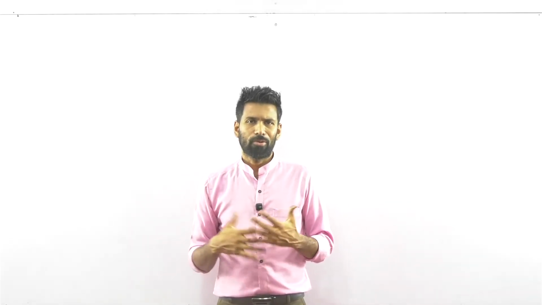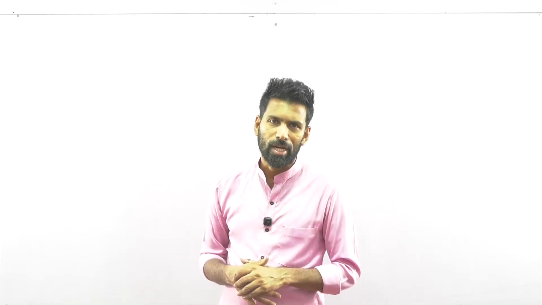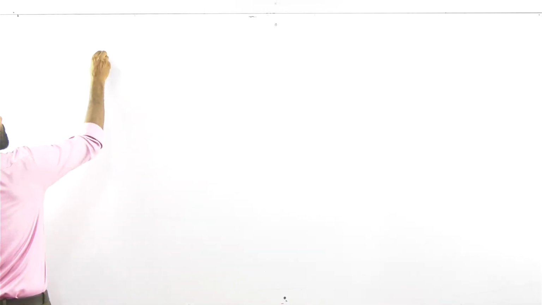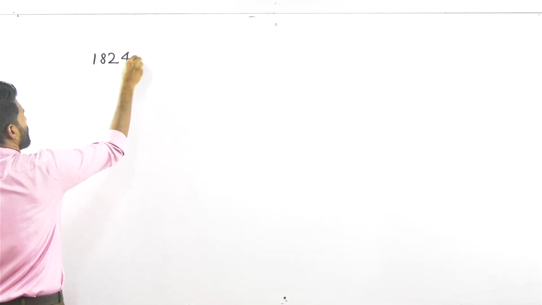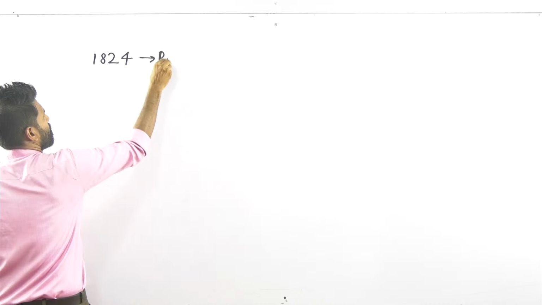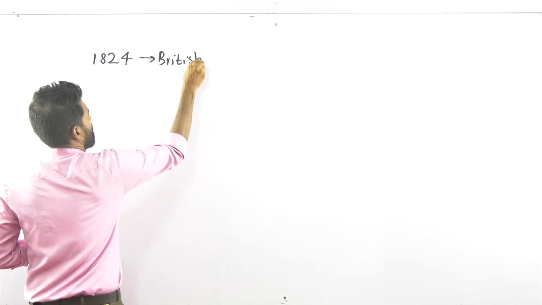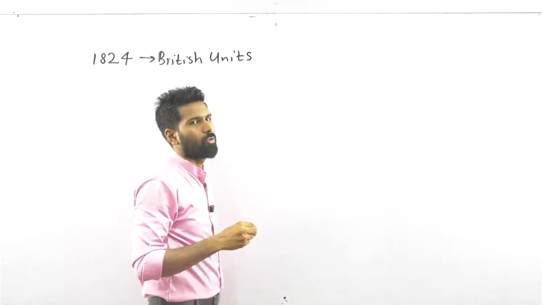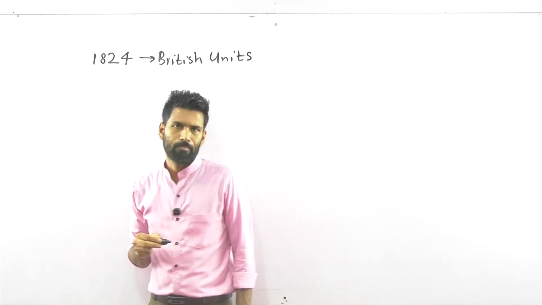They were not accurate things. That's what I told, they are not reproducible. Then they changed over time, so these things were rejected. And in 1824, British units came.